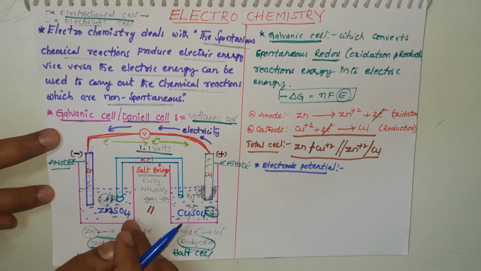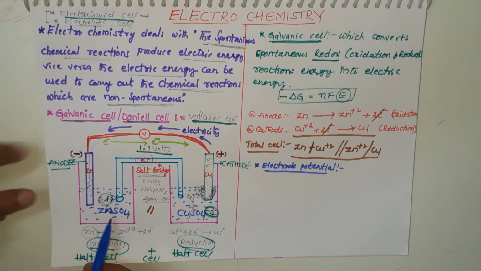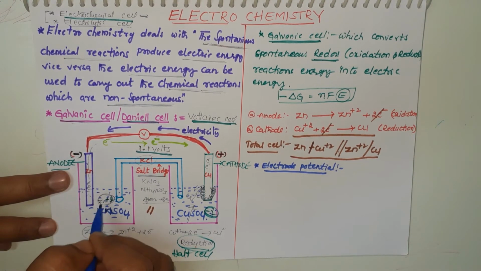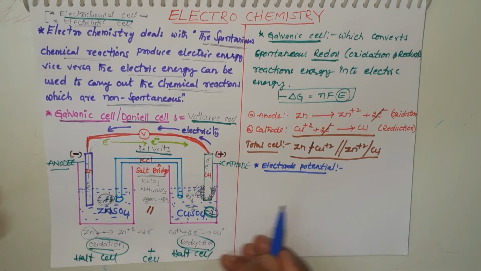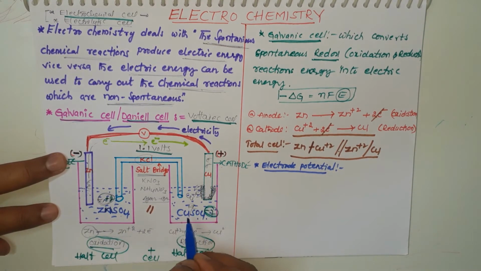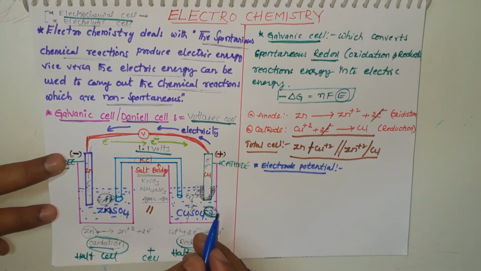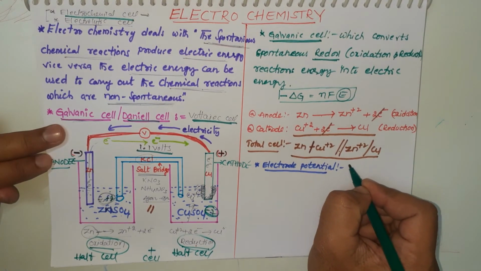Then a potential difference develops between zinc and zinc sulfate solution, and that is known as electrode potential. The potential difference between zinc and zinc sulfate solution or copper and copper sulfate solution is known as electrode potential.